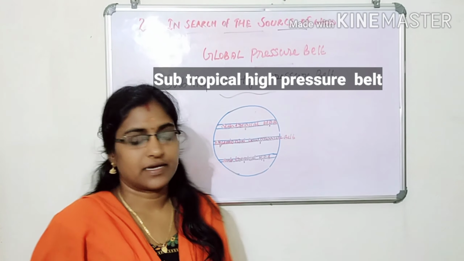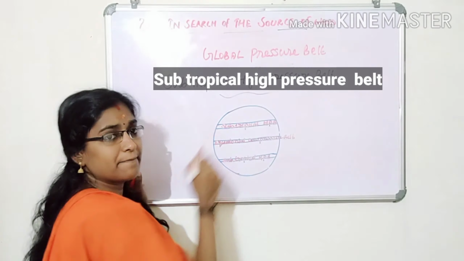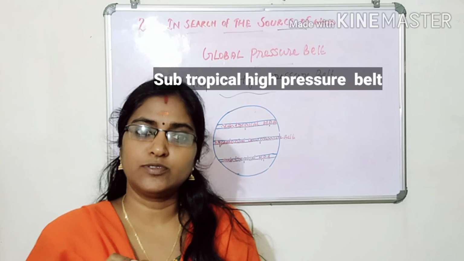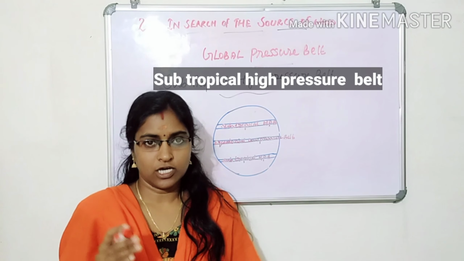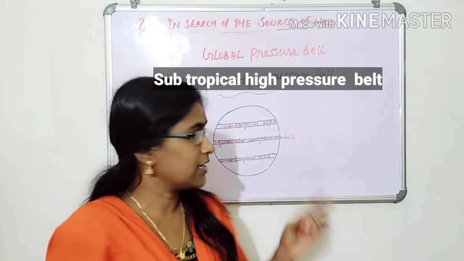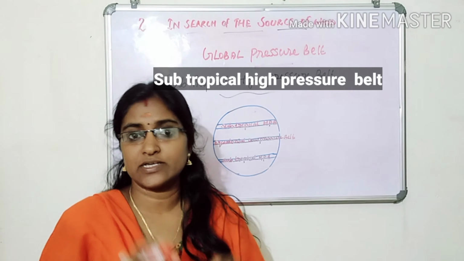Next topic, that is subtropical high pressure belt. What is subtropical high pressure belt? We know that in the equatorial low pressure belt the temperature is high.